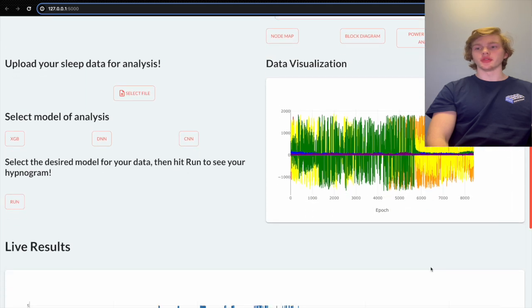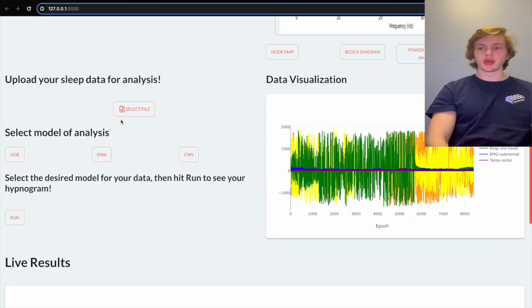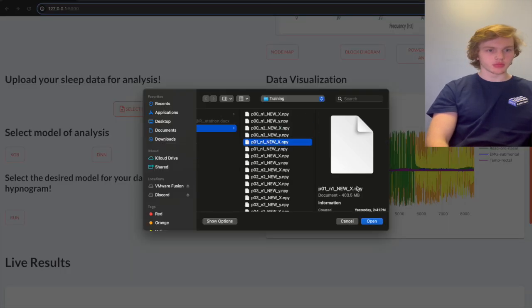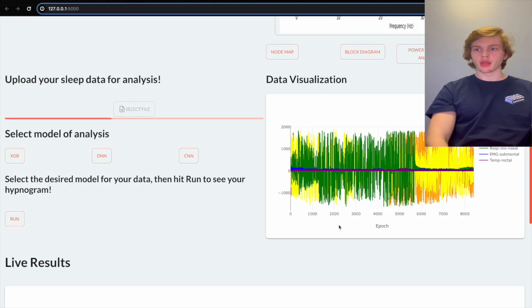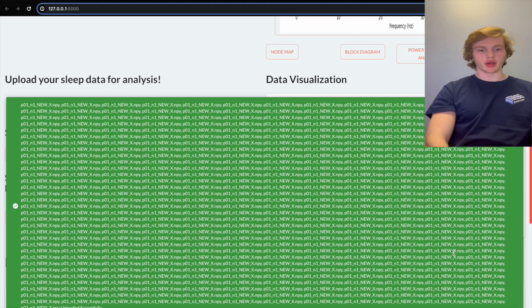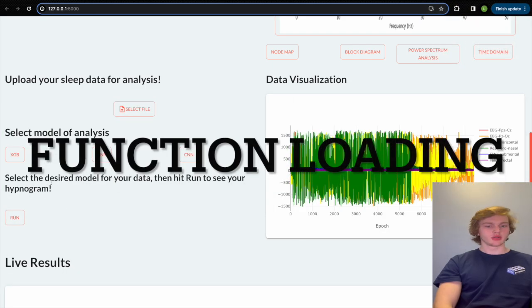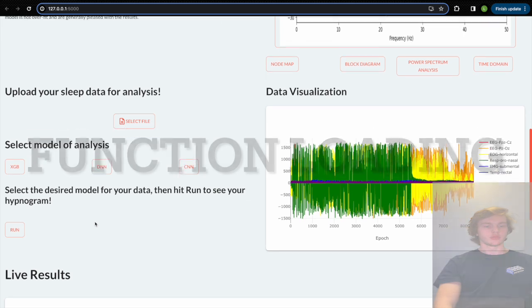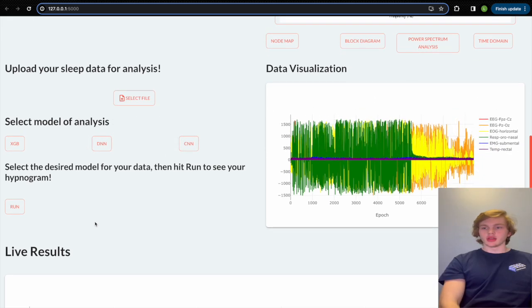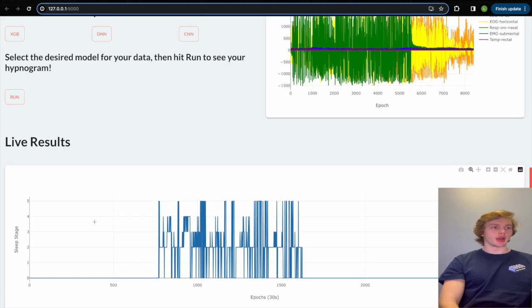Users can also upload their own EEG data to be analyzed into a hypnogram. Clicking the Select File button allows the user to select a NumPy file from their computer. Once uploaded, they can choose a model to make their hypnogram. Users can select from XGBoost, a deep neural network, or a convolutional neural network. Once selected, hitting the Run button will generate a hypnogram based off of the data.